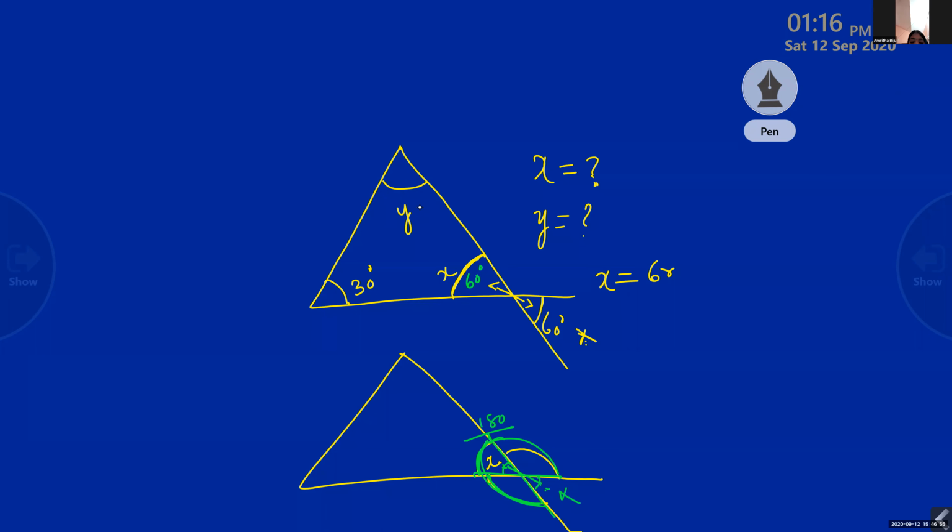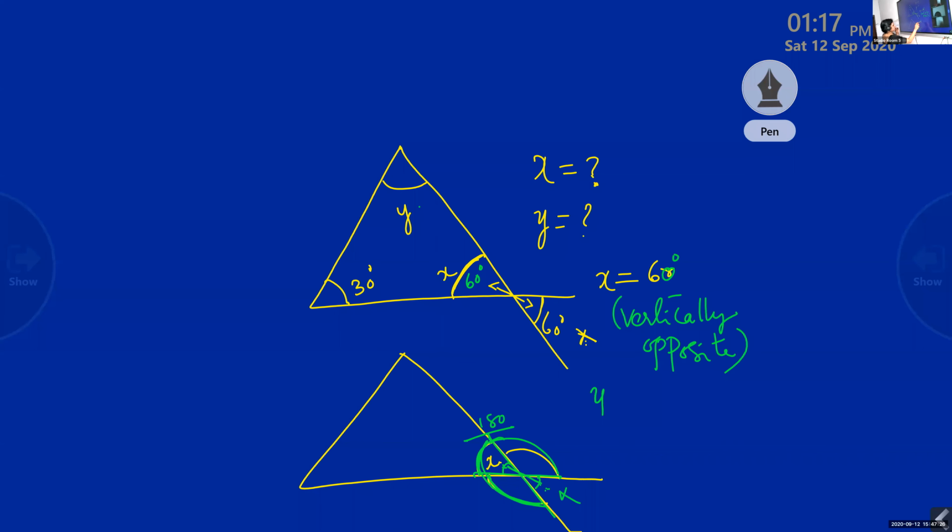Now tell me what is y? Ma'am, 90. Y is equal to 90. What is the reason? Ma'am, because we should get 180 degrees. Very good. When you add all the interior angles, we have to get 180 degrees. We can say that x is equal to 60 degrees, y is 90, vertically opposite.